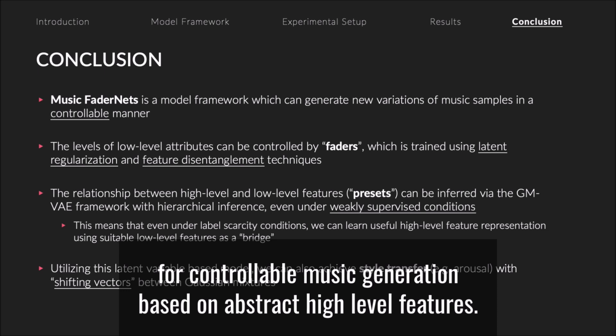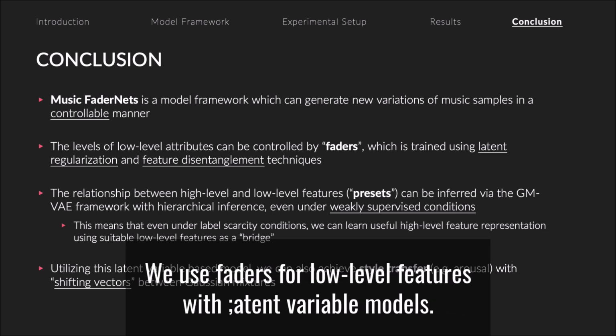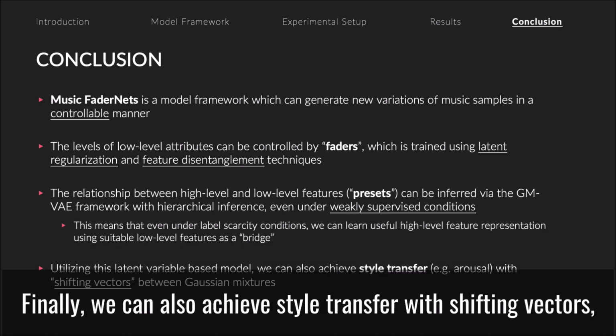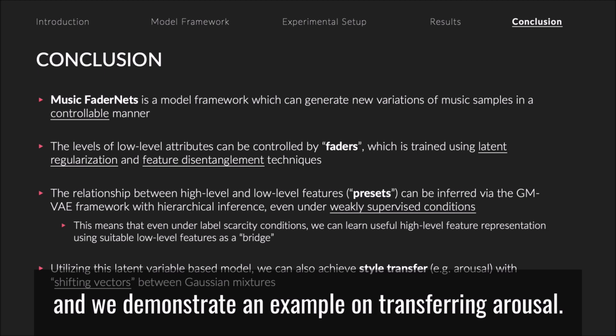To summarize, we present music FaderNets, which is a model framework for controllable music generation based on abstract high-level features. First, we use faders for low-level features with latent variable models. Then, the presets are inferred using Gaussian mixture VAEs, which proves to work even under weakly supervised conditions. Finally, we can also achieve style transfer with shifting vectors, and we demonstrate an example on transferring arousal.